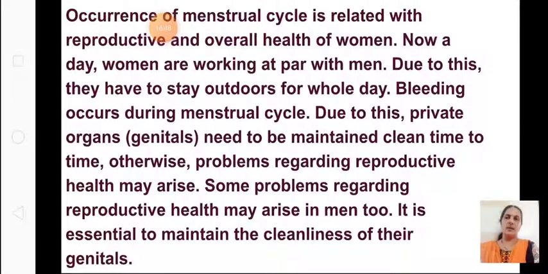Bleeding occurs during the menstrual cycle. Due to this, private organs, that is genitals, need to be maintained clean from time to time. Otherwise, problems regarding reproductive health may arise. We have to keep the genital organs very clean, because otherwise it can cause infections. Some problems regarding reproductive health may arise in men also. In men also, it is essential to maintain the cleanliness of their genitals, so it is very essential to keep their private organs very clean.